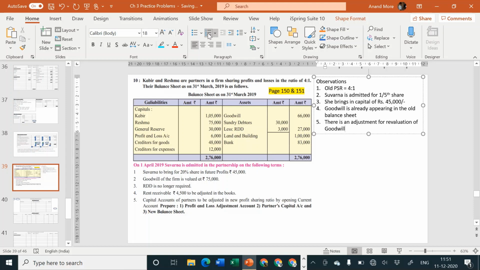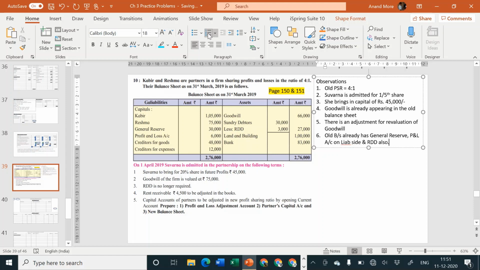Okay. Next one is there is general reserve and P&L account in balance sheet. Old balance sheet already has general reserve, P&L account on liability side, and RDD also.